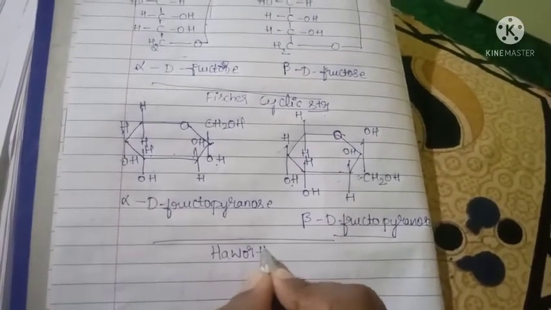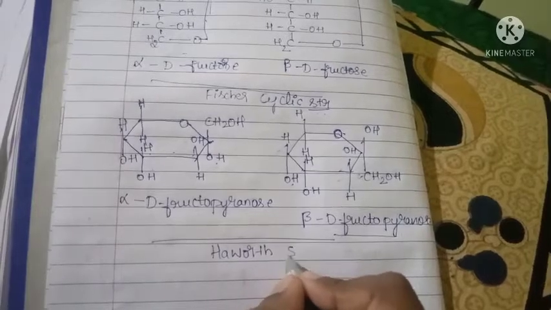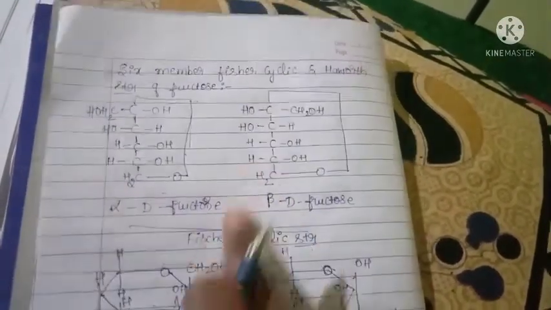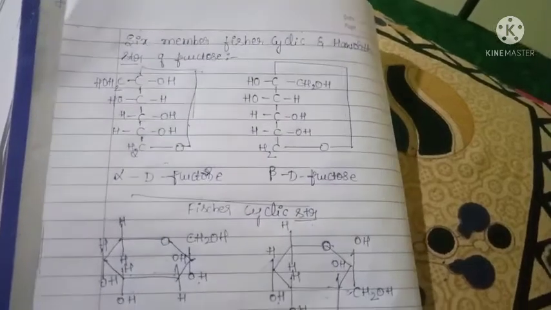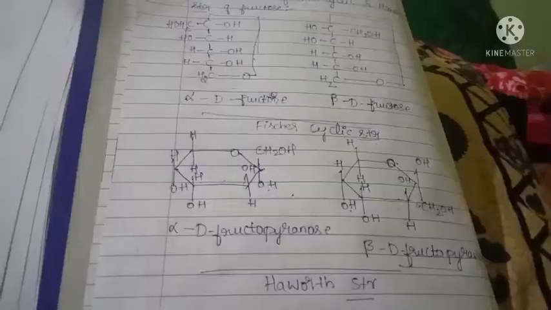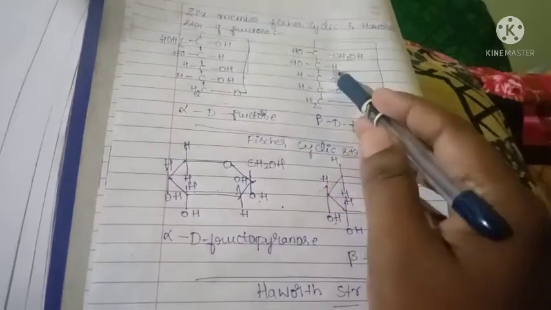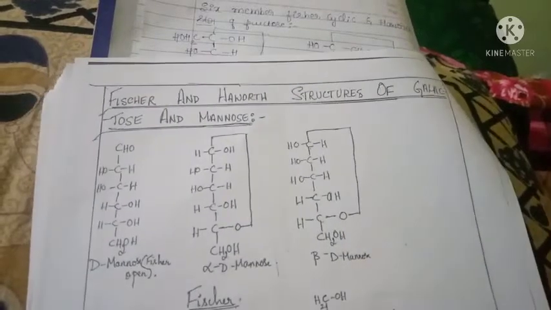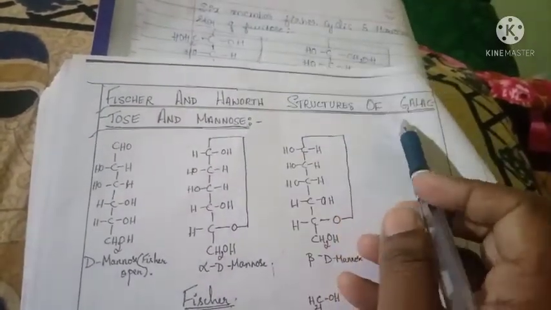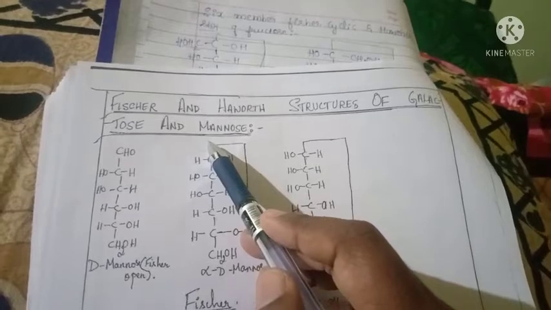Haworth structure, okay. This is the cyclic structure, this is the Haworth structure, a 6-member ring. This is all about the cyclic and the Haworth structure of fructose. Next, some of the structures are the Fischer and Haworth structures of galactose and mannose, okay.